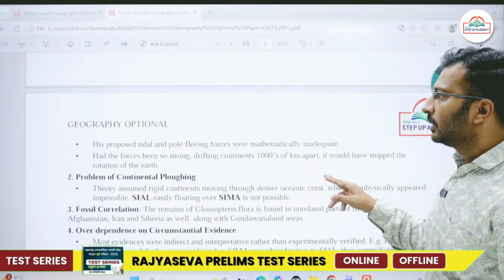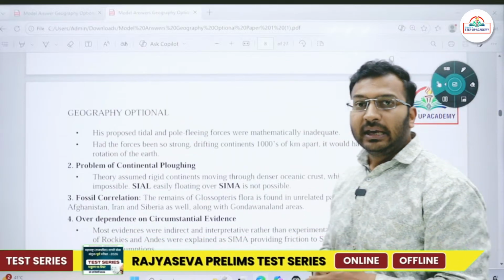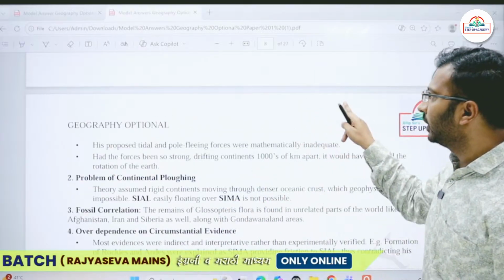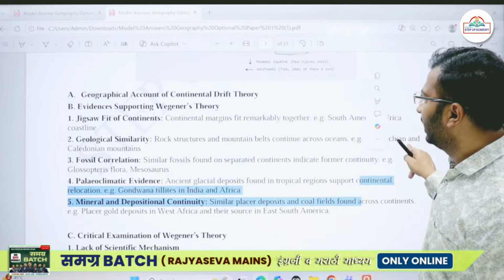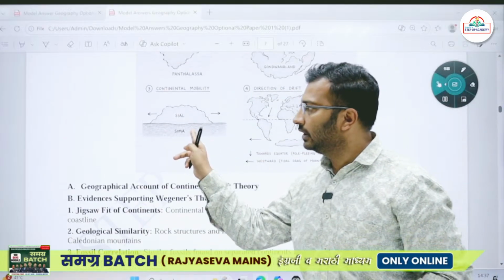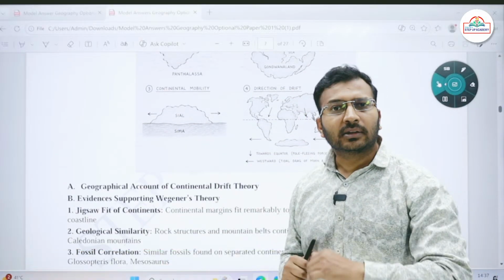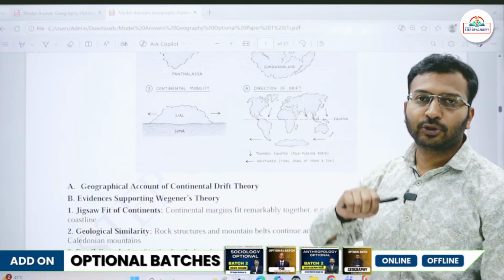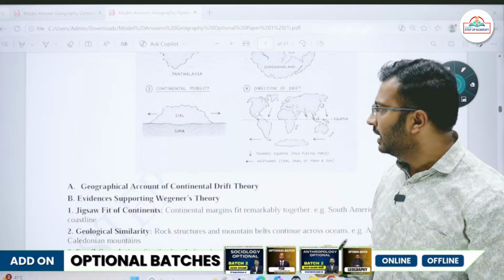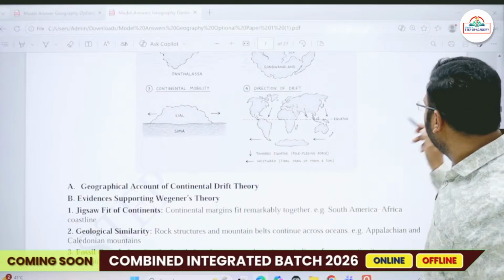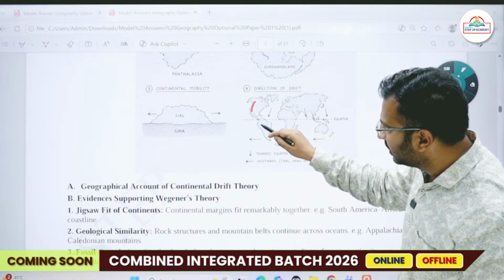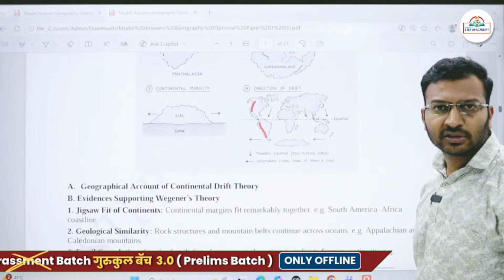Okay, then the problem of continental plowing. Initially he made an assumption that the continents are freely floating over the Sima. Then people asked him, you are saying that the continents are freely floating over the oceanic body, then how come we find mountain ranges present? We find the Rockies mountain ranges over here, we find the Andes mountain ranges over here.